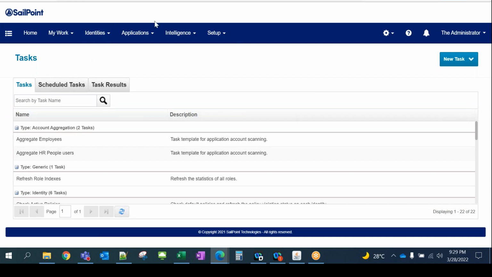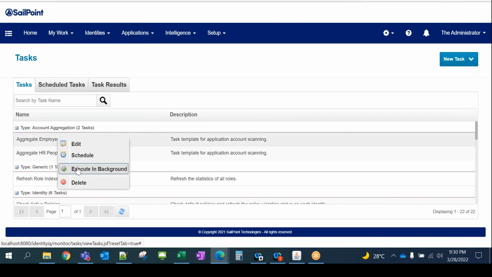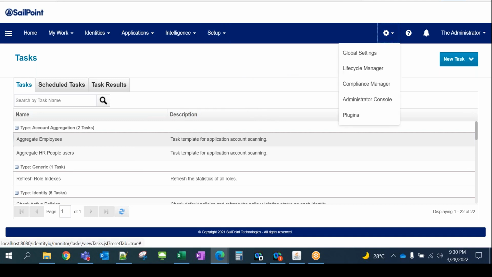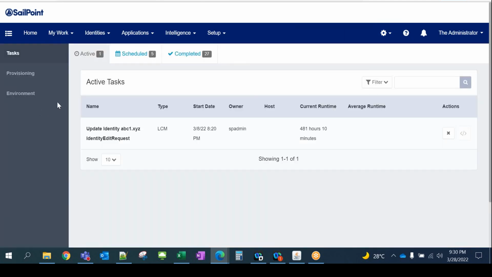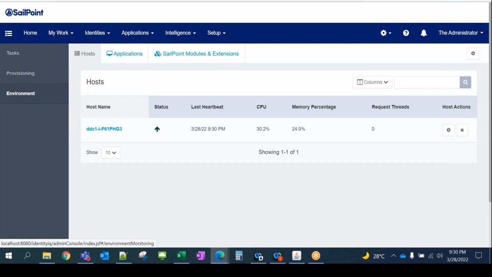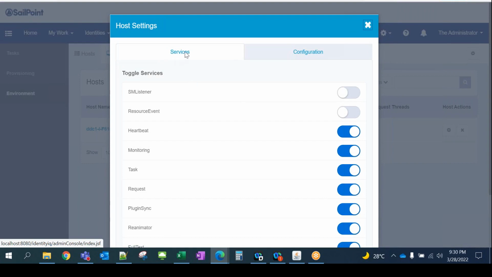Two of the servers are for navigating and doing whatever you want. But as soon as you click on a task, like executing in the background, it is not going to run on the same server. It will run on the other servers, 3 or 4 if we have a total of 4. So how do we divide these servers? These should not run on this server and should run somewhere else. To accomplish this, you need to come to the administrative console. Under administrative console, we have environment. Under environment, click on this setting. Under setting, you will see some of the services, right?